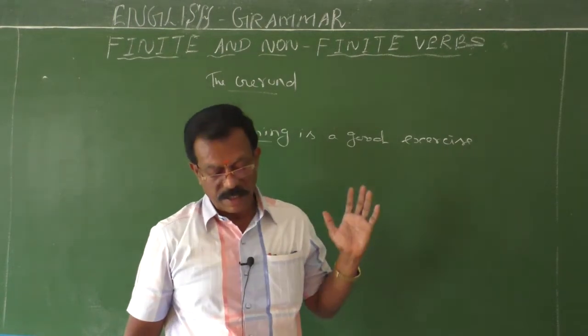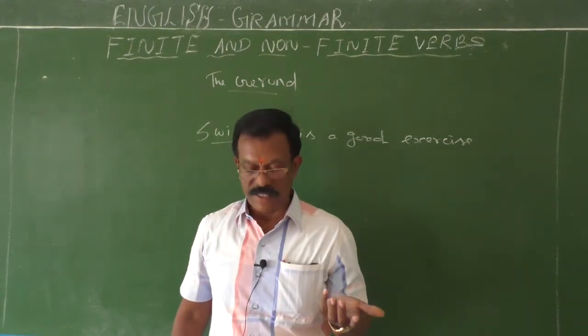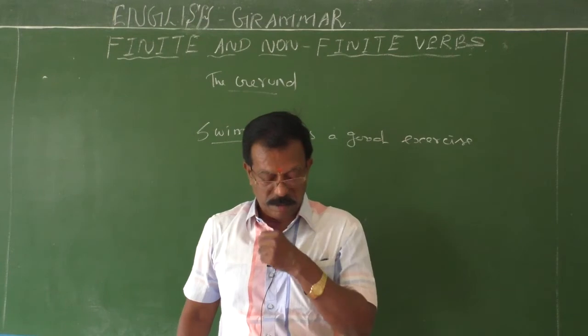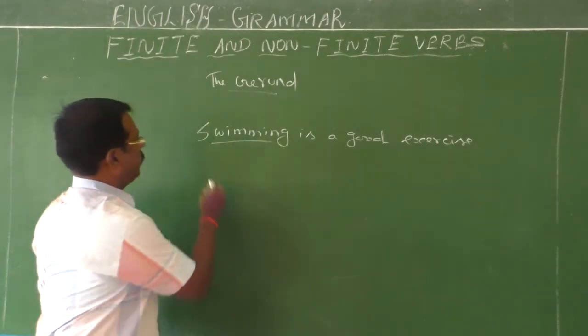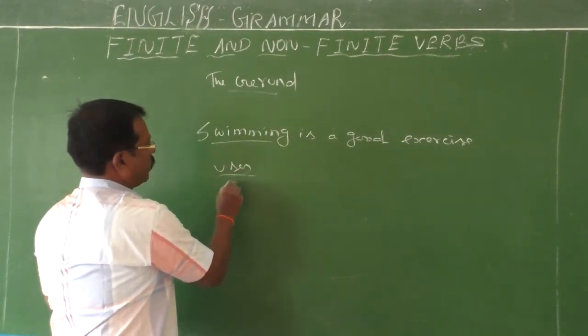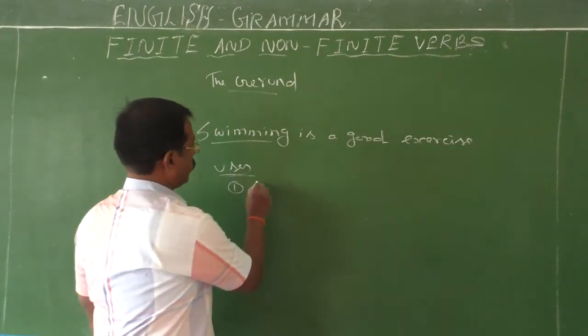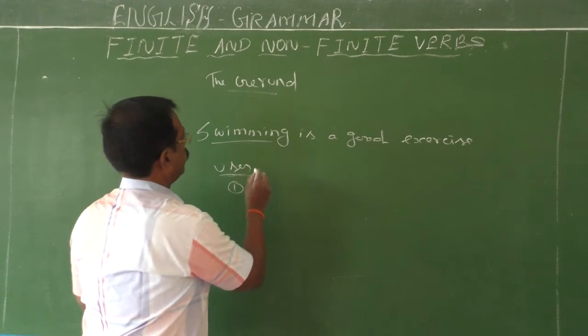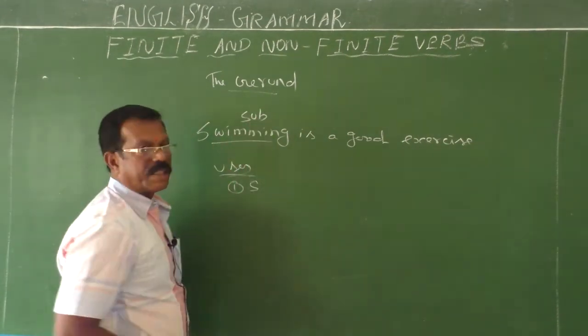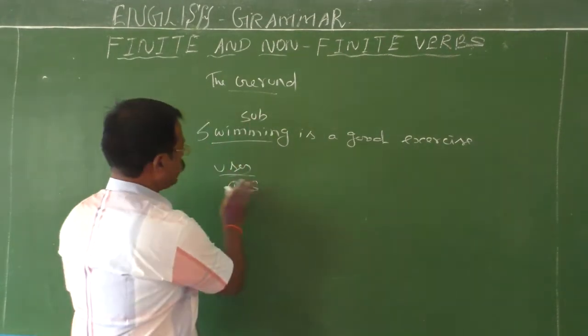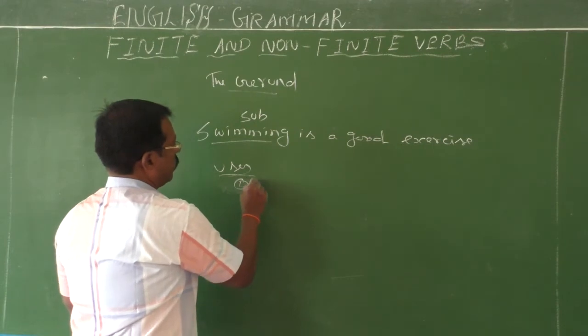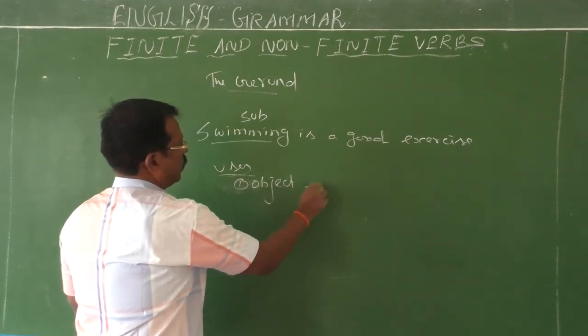Therefore, it is a verbal noun. So where can we use this gerund? What are the uses of a gerund? First one, it is used as a subject. See, this is the example. Here, it is used as a subject. Then it is used as an object. Can you give an example?